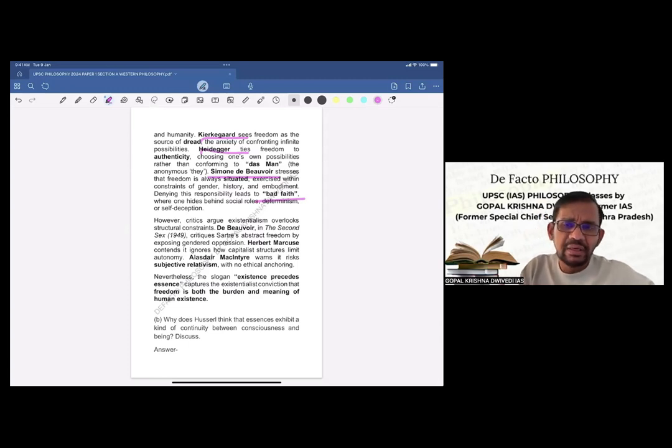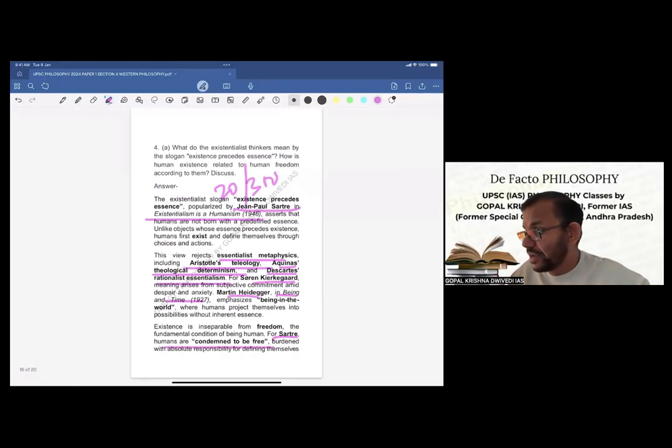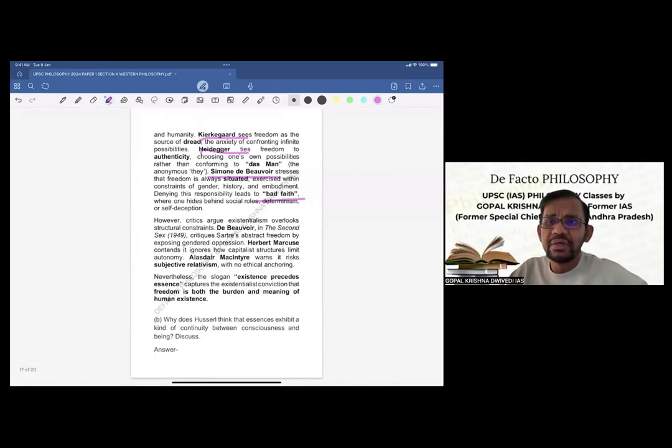Now, I will go to critical views pertaining to this, because the directive is discuss. So discuss includes not heavy critical evaluation, but definitely a brief critical evaluation needs to be done. However, critics argue existentialism overlooks structural constraints.